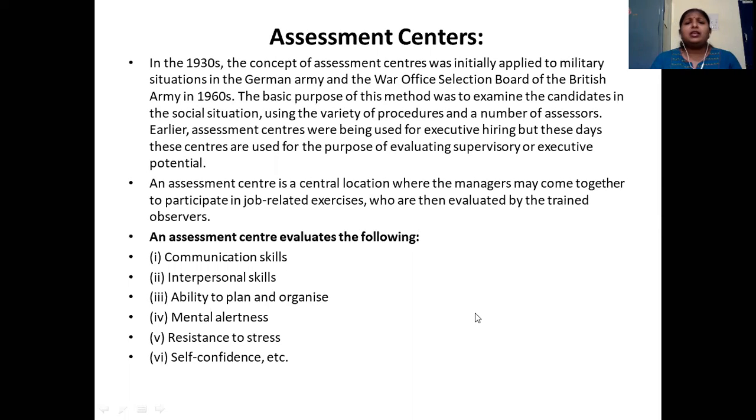Okay, so these were all traditional methods of appraising. Now let us understand assessment centers. Long back in the 1930s, this concept of assessment center was initially applied in military systems, especially in Germany, wherein the War Office Selection Board used this kind of method, also in the British Army. So for that selection system also, assessment centers are being used. Here, the same assessment center is being used for appraising the candidate.